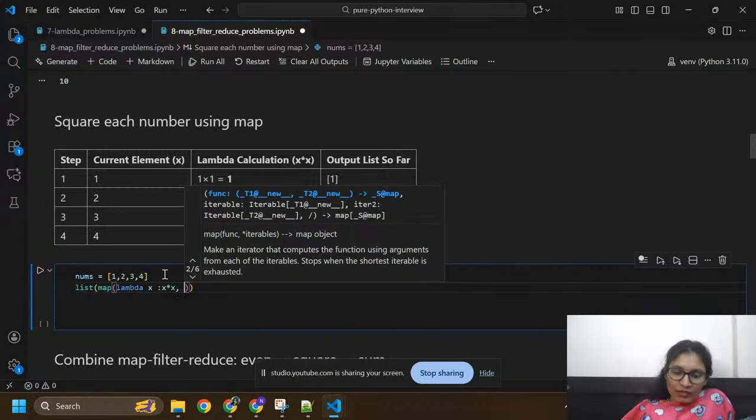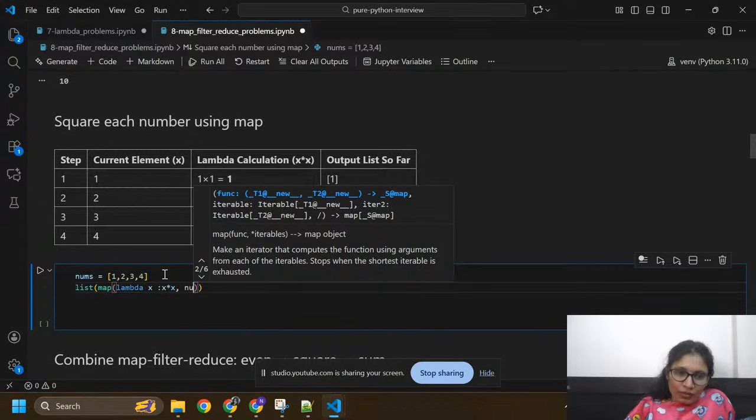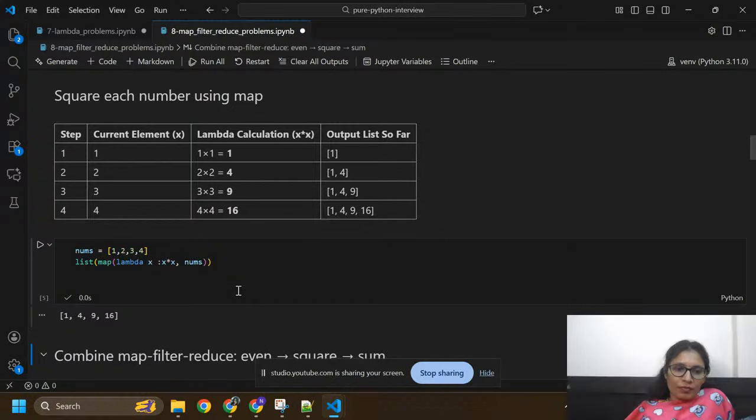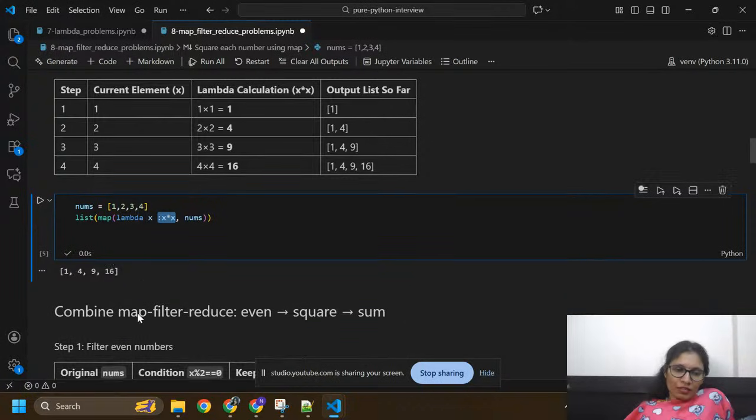Here I'm going to pass numbers, a list of numbers. Okay, this is the list of numbers, and these are the x inside this list, 1, 2, 3, and 4, one by one. Here we are going to square every number. So I got an output 1, 4, 9, and 16 in a list.